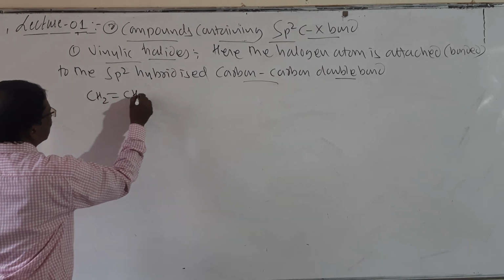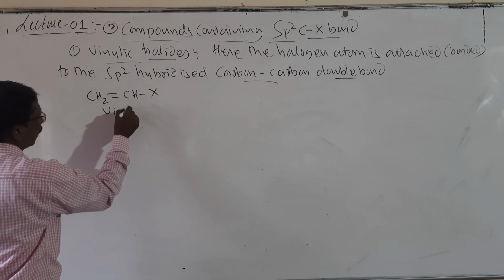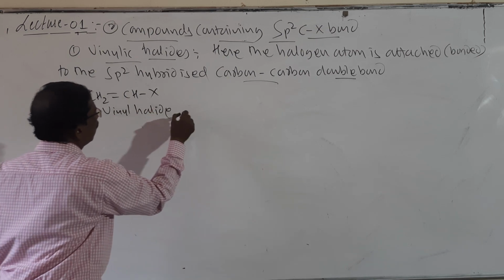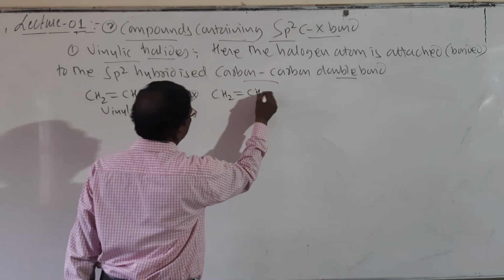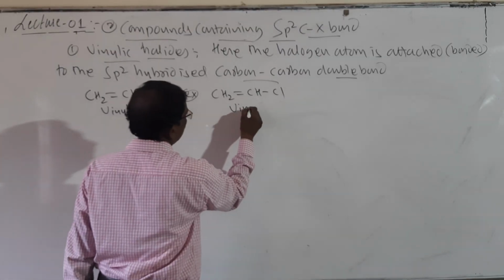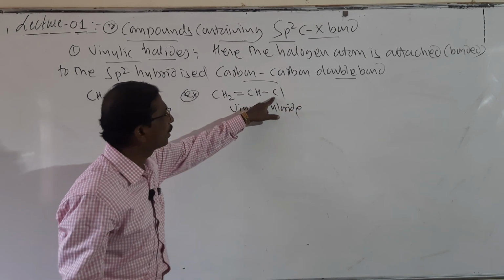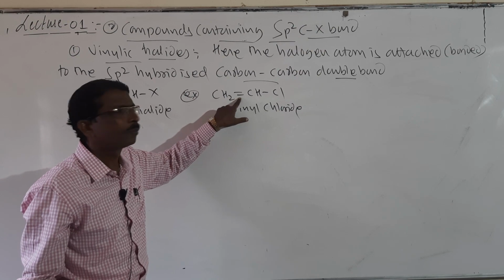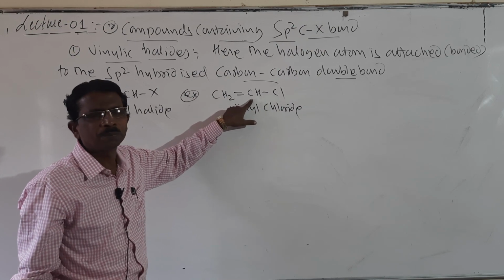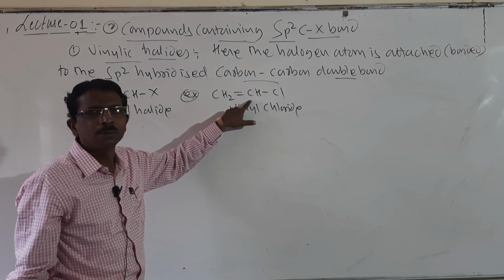CH2=CHX is called a vinyl halide. For example, CH2=CHCl is called vinyl chloride. Look here students, the halogen atom is directly attached to the sp2 hybridized carbon atom of the carbon-carbon double bond.